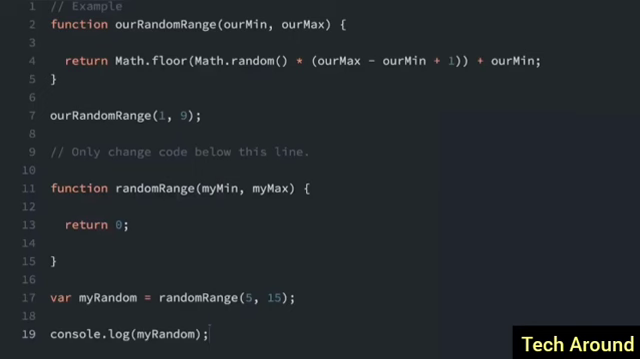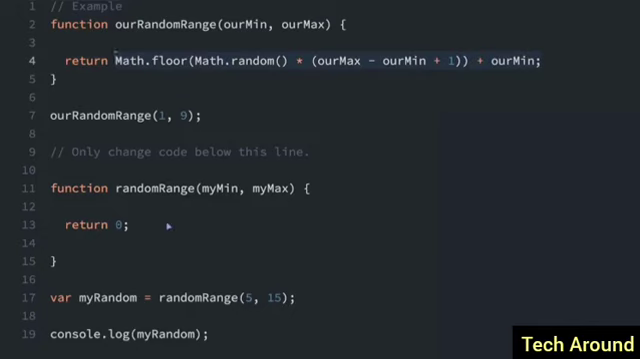You can also generate random whole numbers within a range. So look at this function here, our randomRange. It takes a minimum number and a maximum number, and then it just runs through this calculation here. So we have the Math.random, and we multiply it by the max number minus the min number plus 1, and then we get the floor, which is rounding down, and we add all that to our minimum number. So this is just a calculation to get a random number between the min and max.